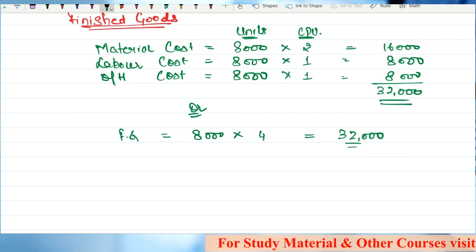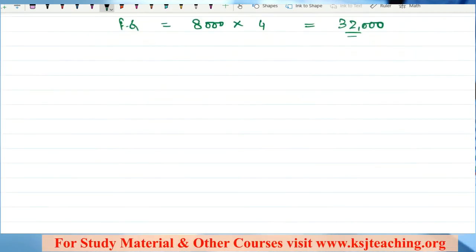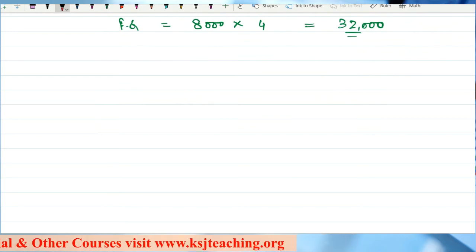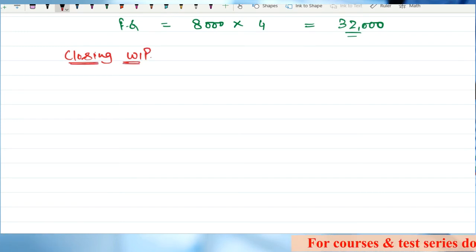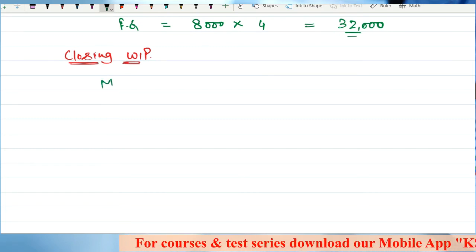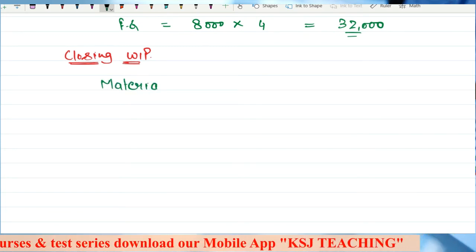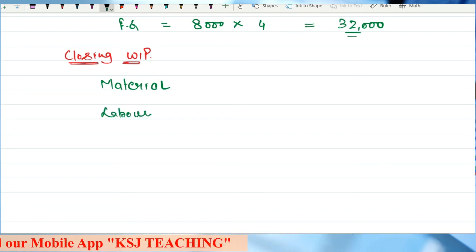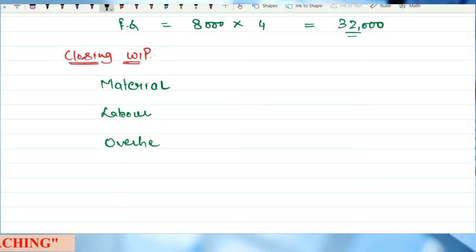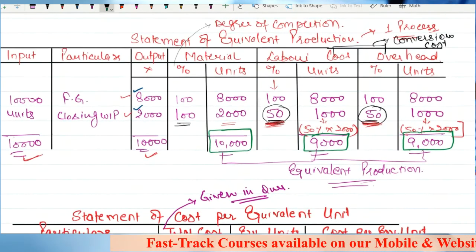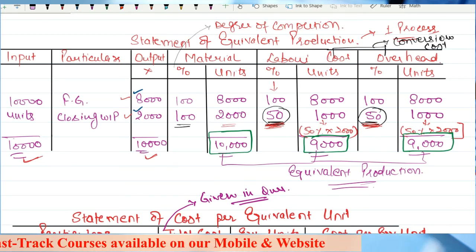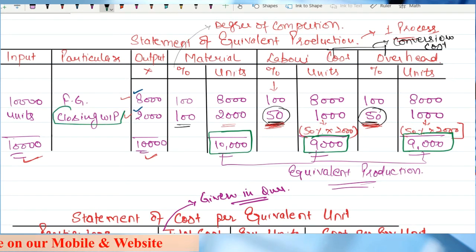Now, coming to the closing WIP. Coming to the closing work in progress, let's see. Again, on the closing WIP, 3 types of costs have been incurred. One is material cost, then we have labor cost, and then we have overhead cost. So first you need to tell me on how many units you have incurred the cost. Which column are you going to check? We are talking about only this closing WIP part.